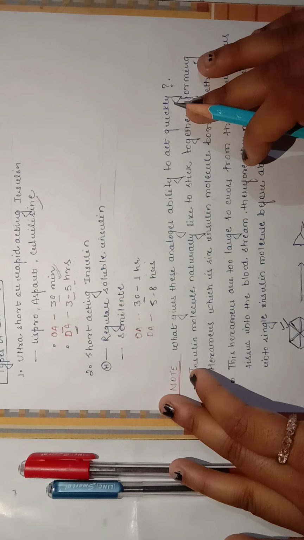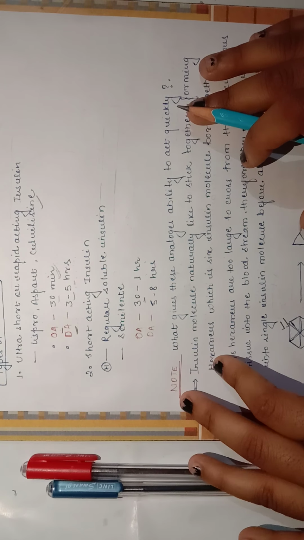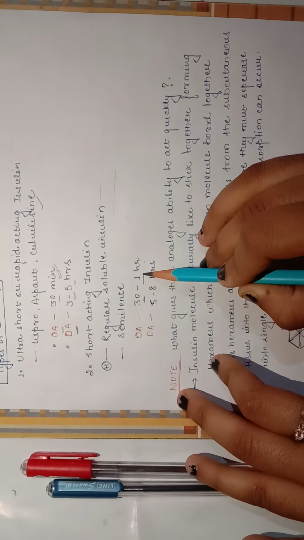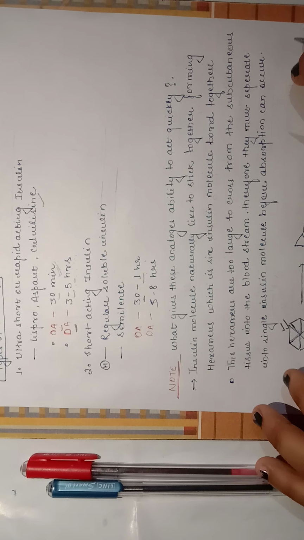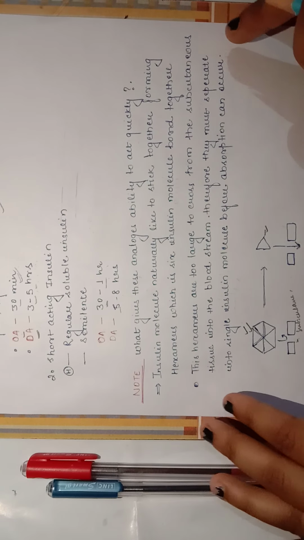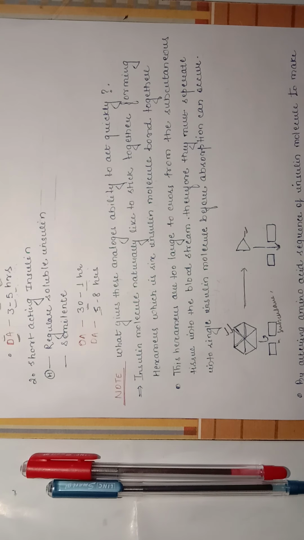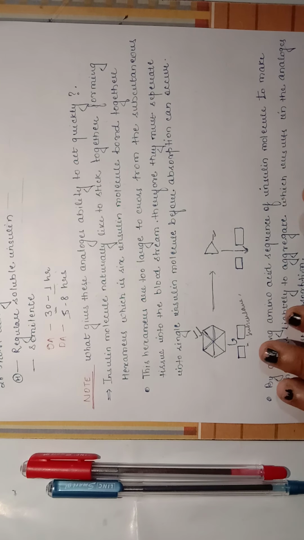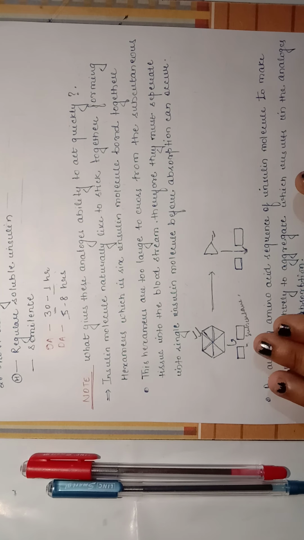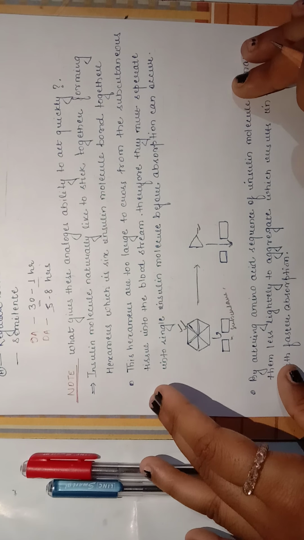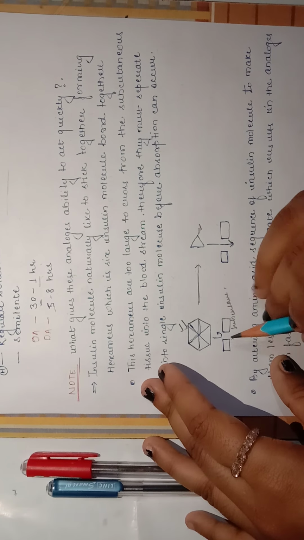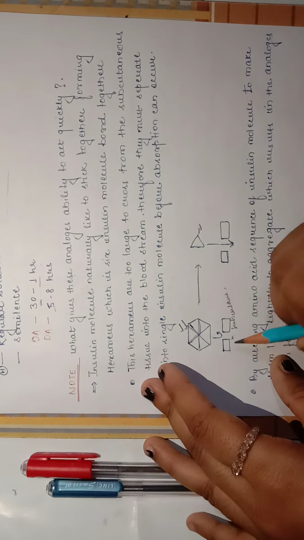Short acting insulin consists of regular soluble insulin and semilente. Here the onset of action is 30 minutes to 1 hour and the duration of action is 5 to 8 hours. Now, how do they act so rapidly? These analogs have the ability to act quickly. The insulin molecule is a hexamer, which likes to stick together, six molecules bonded together. This is very large to cross the subcutaneous tissues, so it must be broken down into single insulin molecules before absorption can occur.